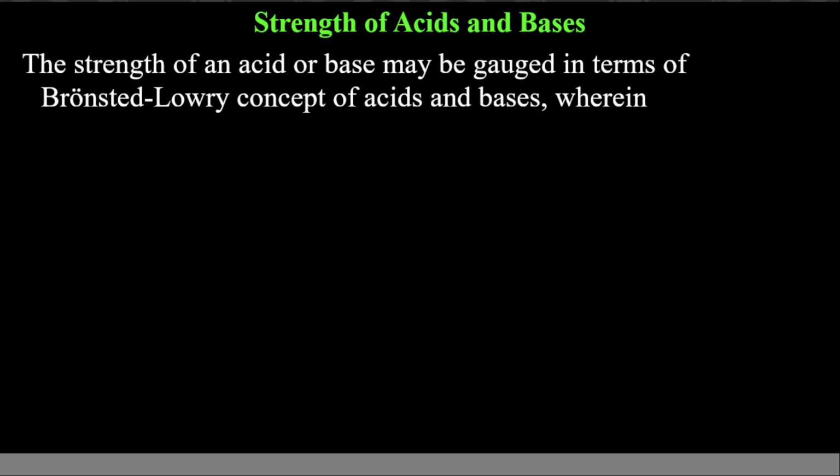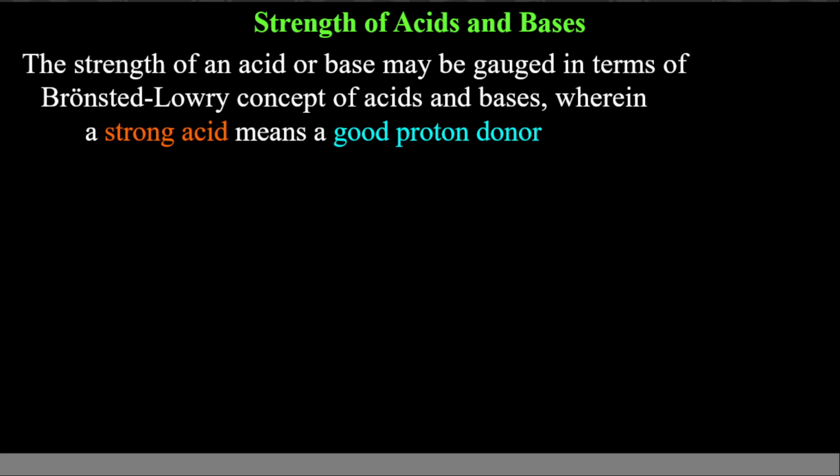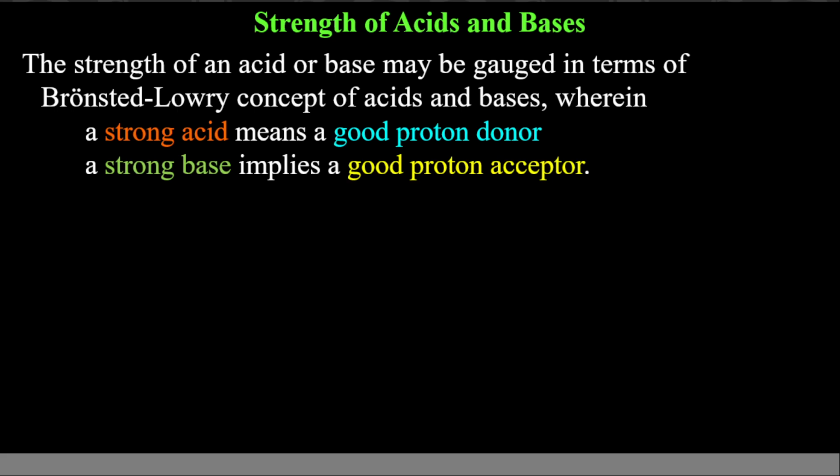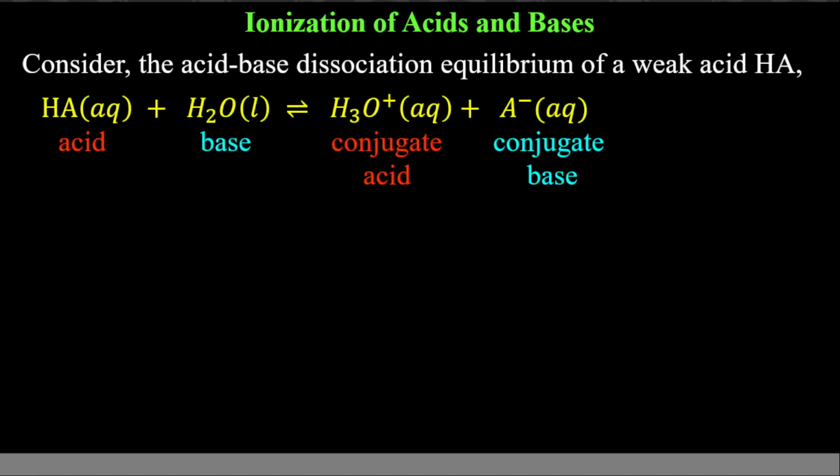So you will need this knowledge to answer questions like arrange these in increasing order of their basic strength or acidic strength. How easily it can donate or accept a proton, you will decide on that basis the strength of the acid and bases. So a strong acid means a good proton donor, it can donate the proton very easily. A strong base is a good proton acceptor, it can accept a proton very easily.